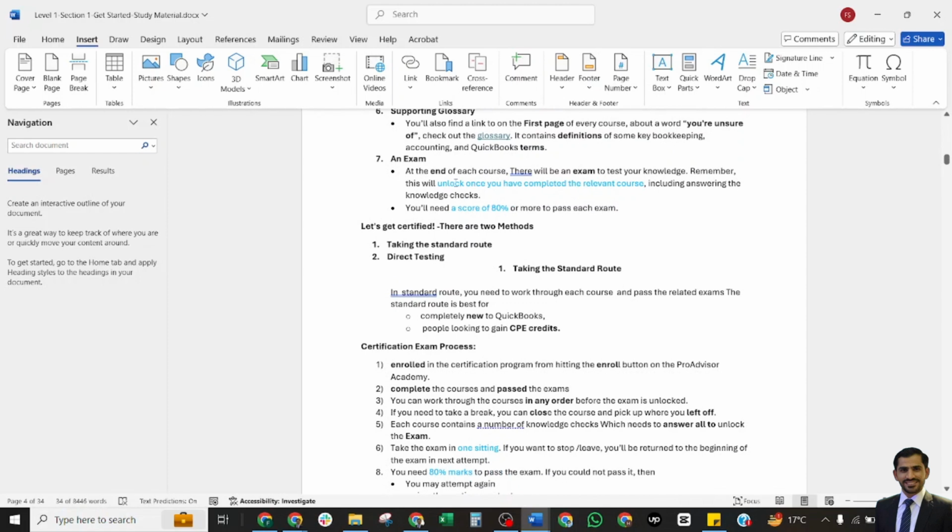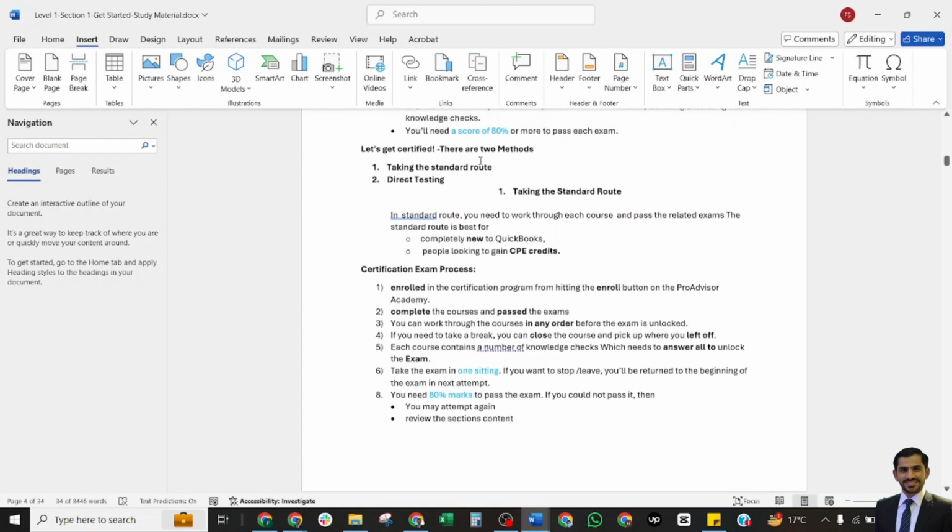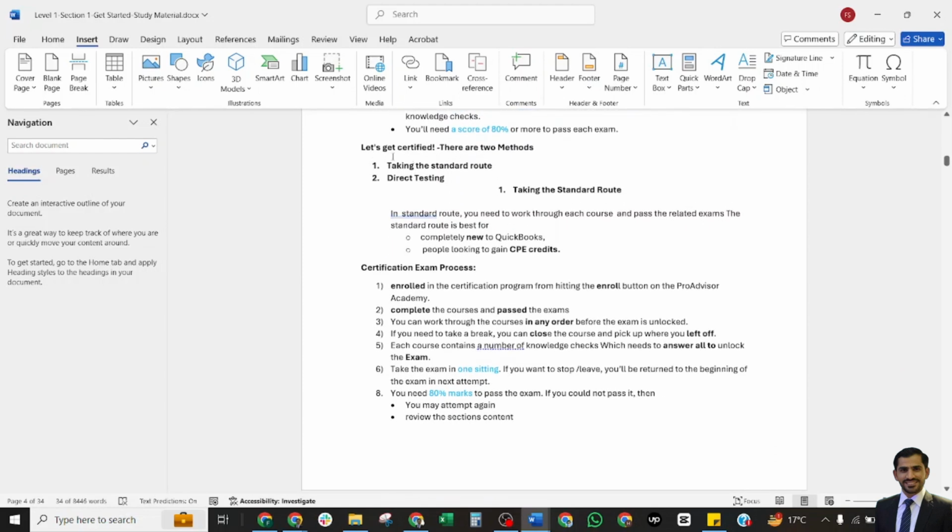An exam: at the end of each course, there will be an exam to test your knowledge. Remember, this will unlock once you have completed the relevant course, including answering the knowledge checks. These are the two requirements. First, complete the course. Second, answer all the knowledge check questions. And then you can start the exam, and you need 80% or more to pass. Let's get started. Let's get certified.